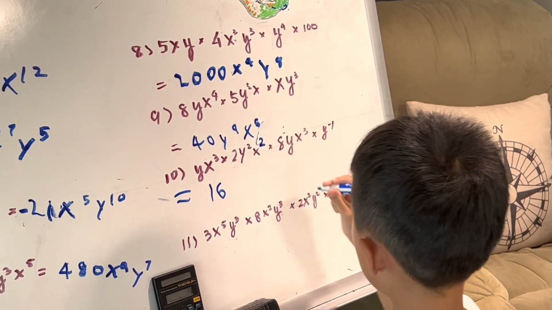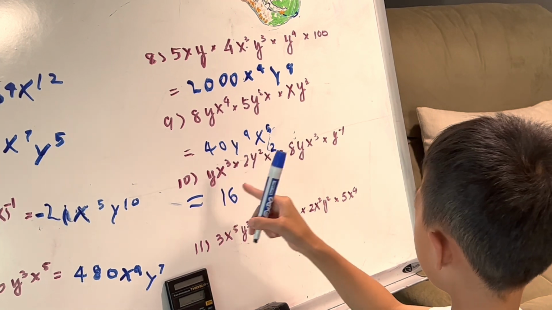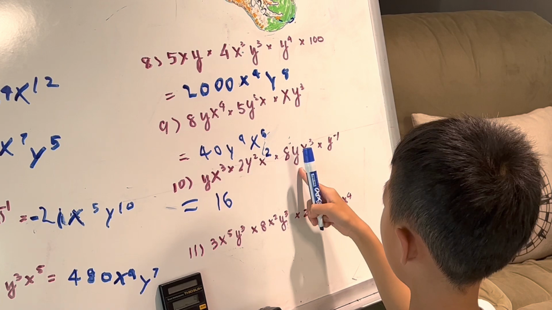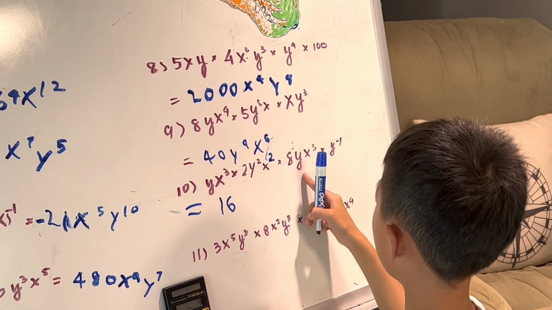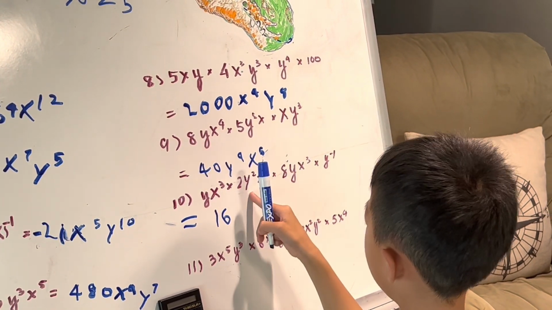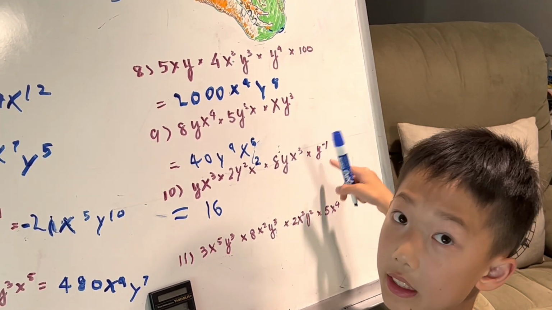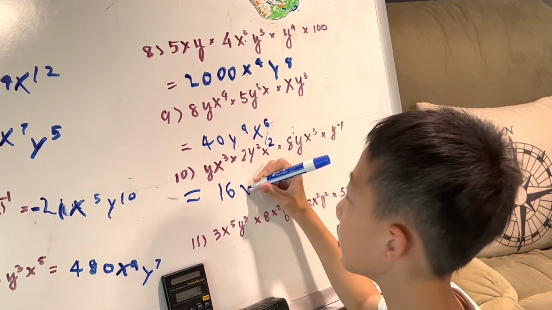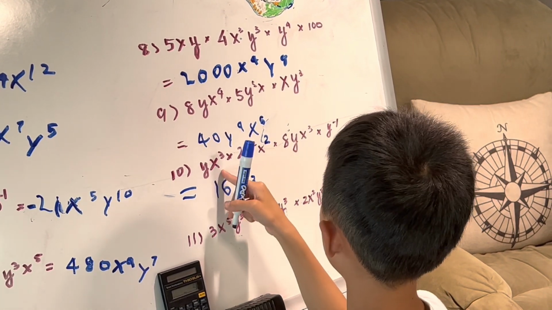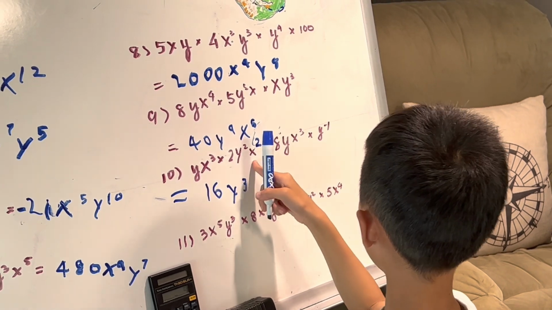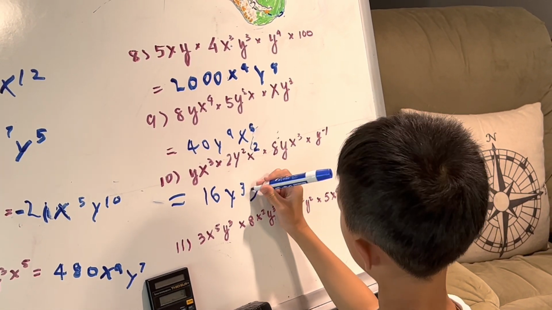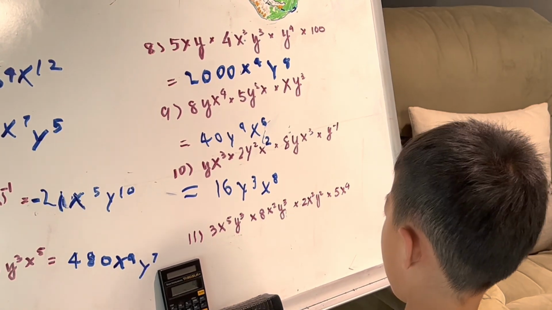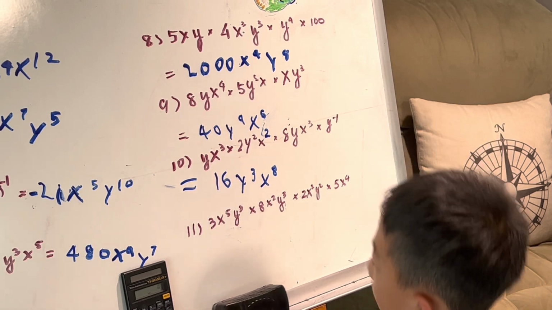It's just a little hard to see. And y cubed, y to the power of 4 minus 1 equals y cubed. x to the power of 5, x to the power of 8. So it equals 16 y cubed x to the power of 8.